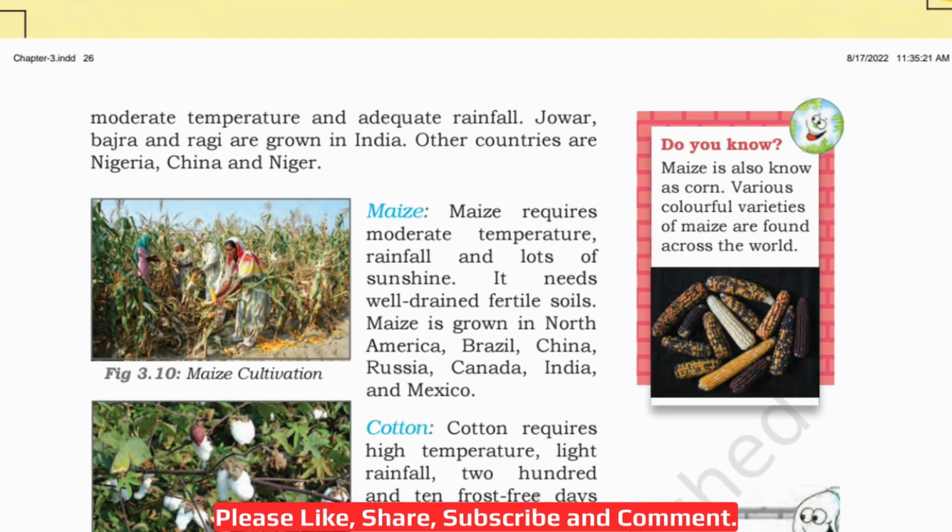Then maize. Maize requires moderate temperature, rainfall and lots of sunshine. It needs well-drained fertile soils. Maize is grown in North America, Brazil, China, Russia, Canada, India and Mexico. Now you can see figure 3.10, maize cultivation. Then let's read about this maize also here in the Do You Know box on the right hand side. Maize is also known as corn. Various colorful varieties of maize are found across the world.